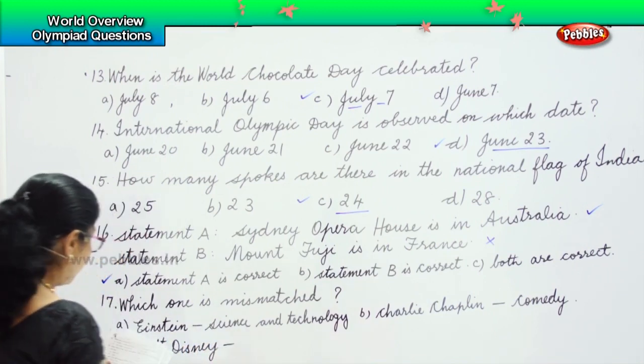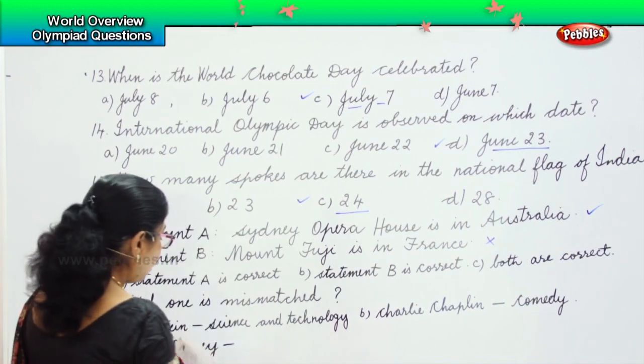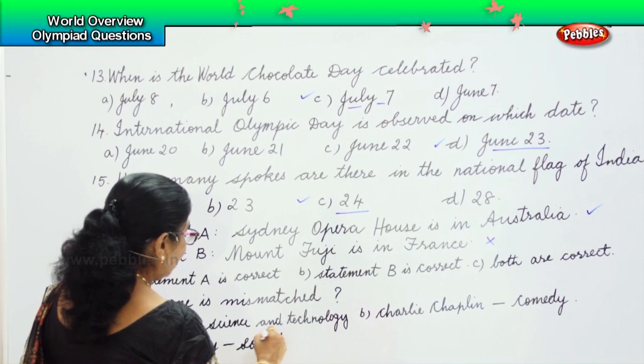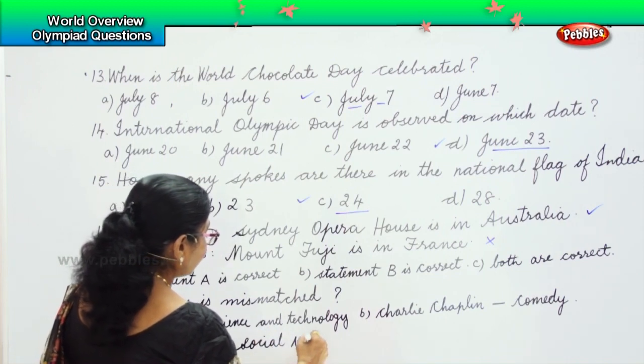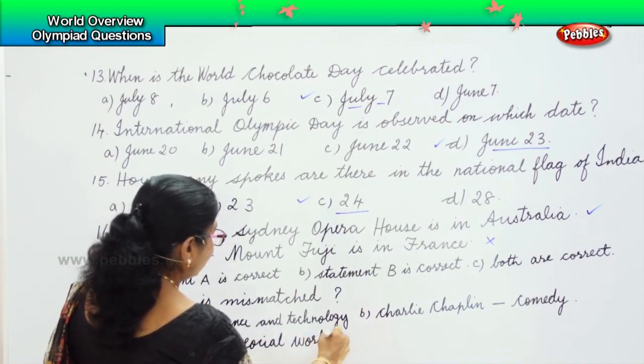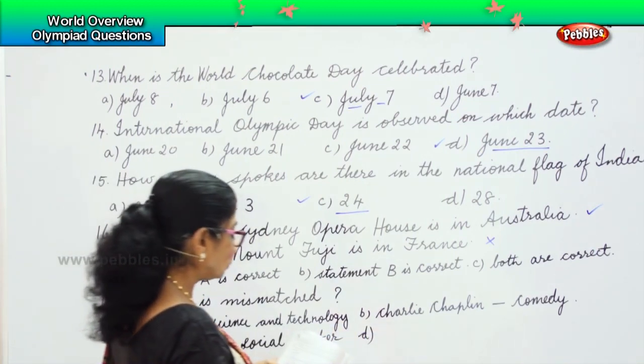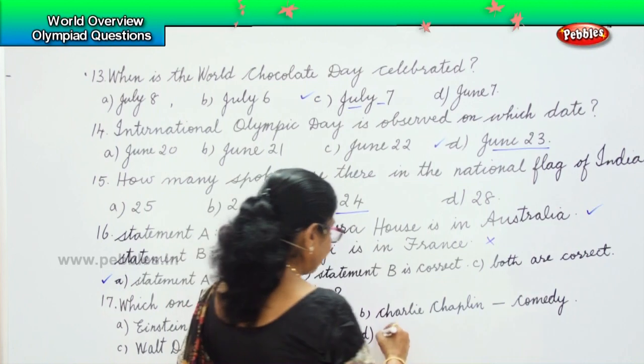That is matched with social worker. And option D is none of these.